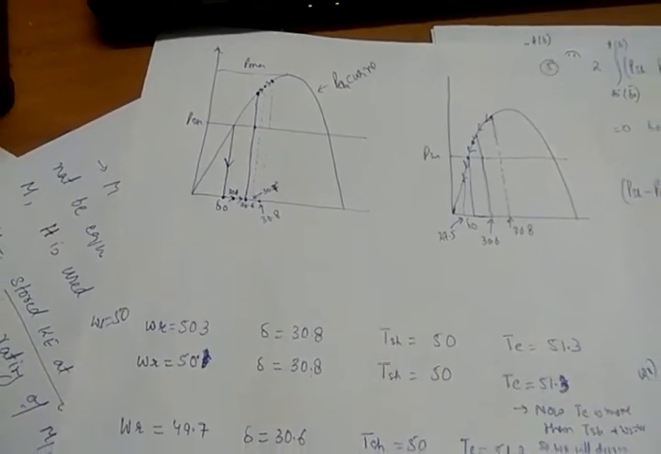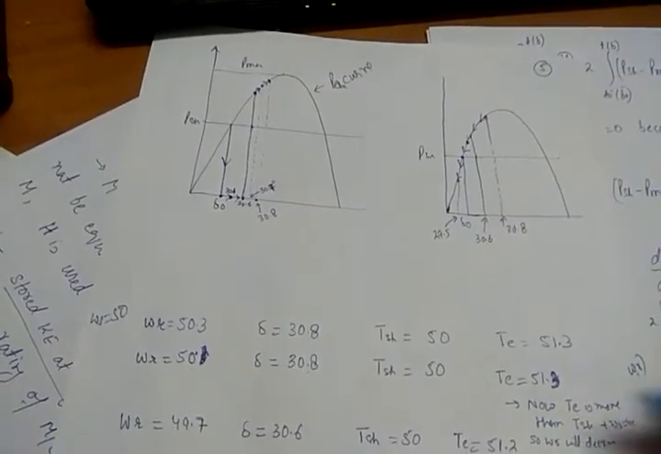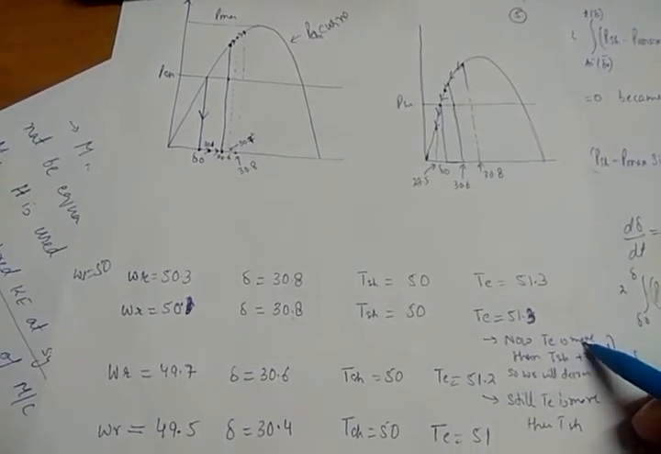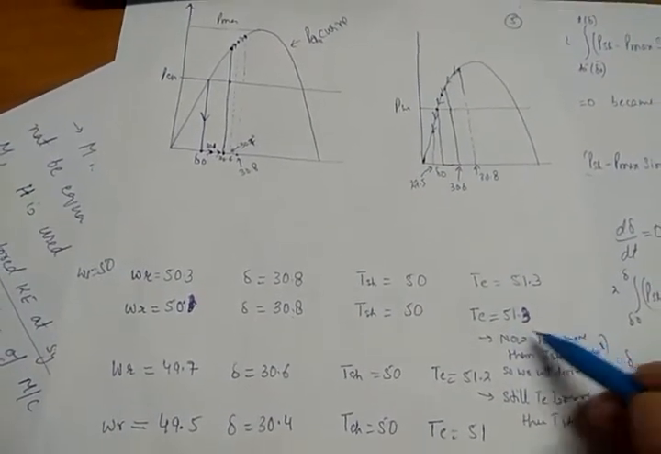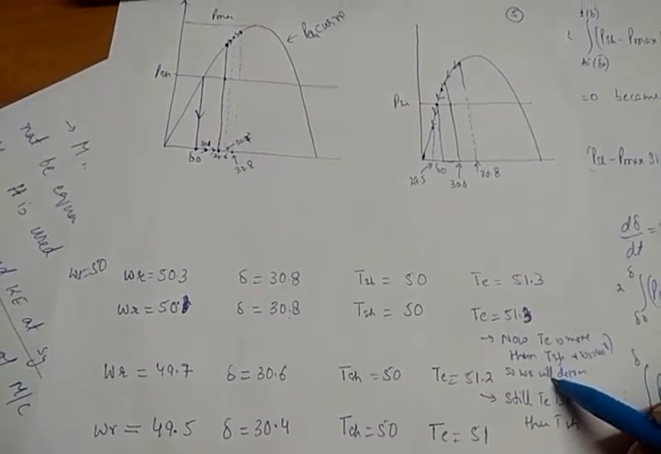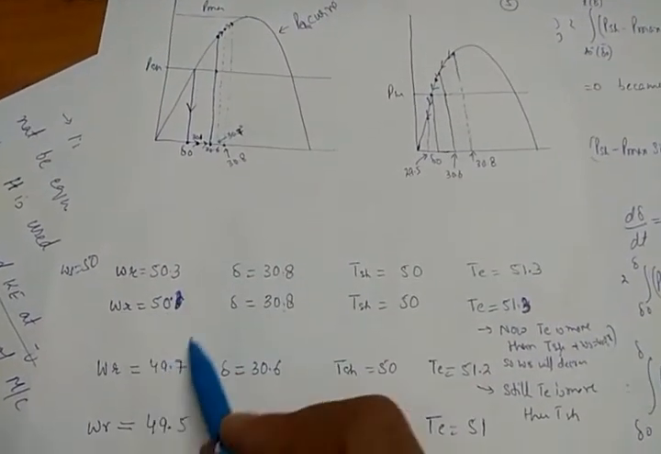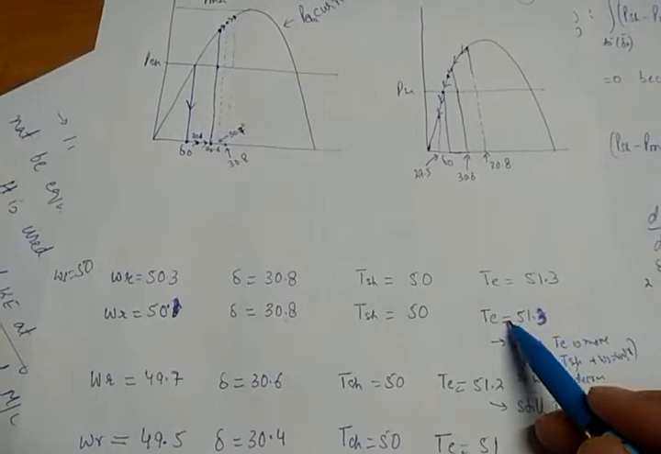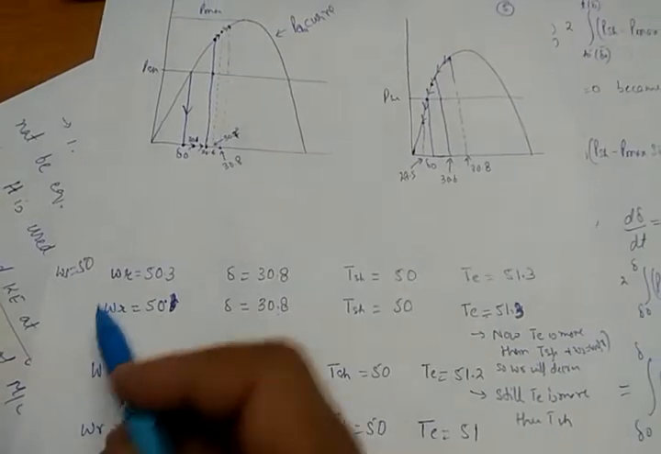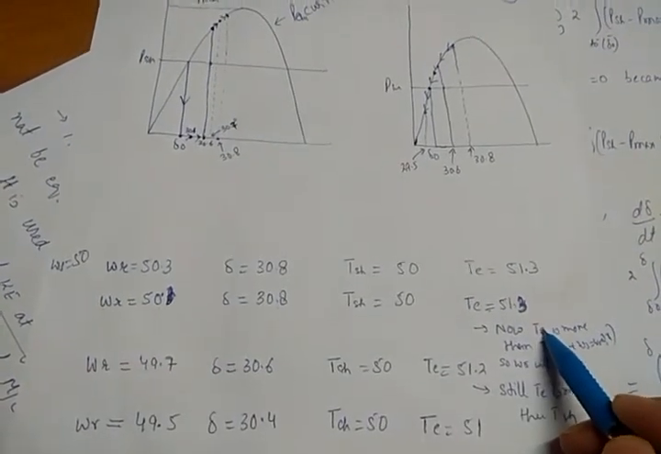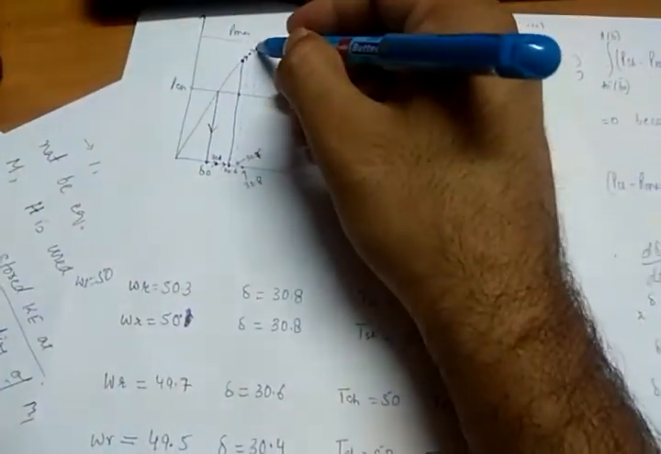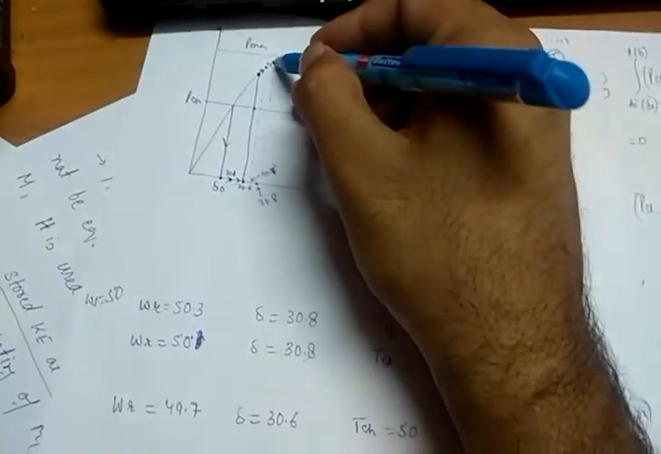Now at this point, 51.3 Newton, you can see T electrical is more than T shaft, but omega s is equal to omega r. So the rotor speed will now decrease, because electrical torque is more than shaft torque. Electrical torque will further reduce the rotor speed. So the maximum delta increases to 30.8. It will not go beyond 30.8.